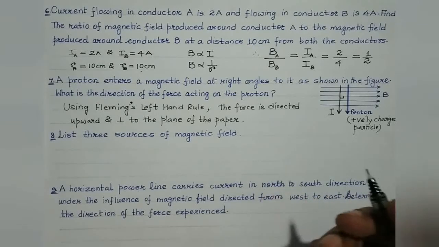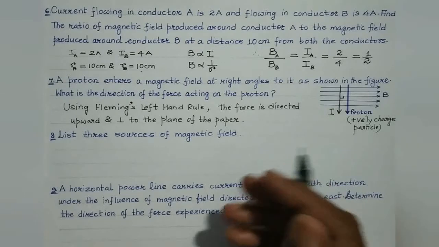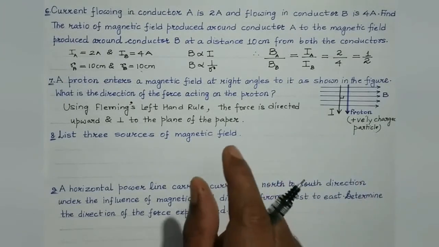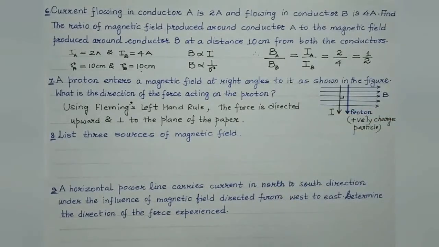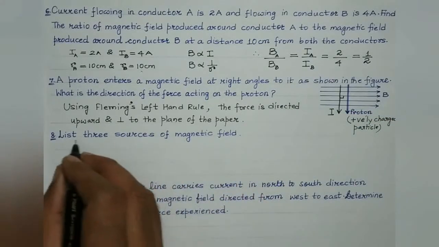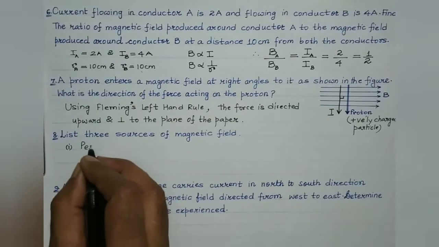Then we have also discussed the current carrying solenoid, which acts as a magnetic dipole or a bar magnet. One end of the current carrying solenoid behaves as the south pole, while the other end behaves as the north pole. So let us list the 3 sources of magnetic field. First is permanent magnet.